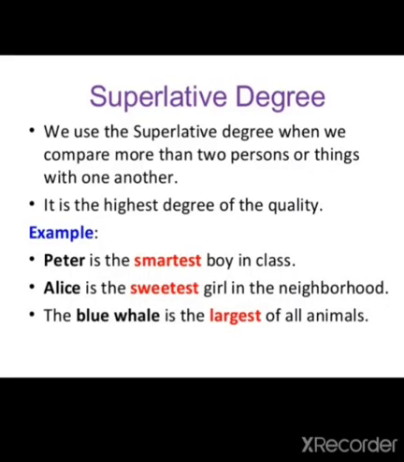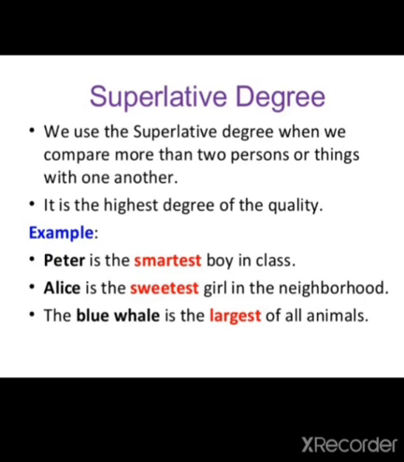Okay, now see, we use a superlative degree when we compare more than two persons or things with one another. ठीक है ना. मैंने आपको पहले भी बताया था, when more than two things are compared, that time we have to use superlative degree. For example, you can see here, it is the highest degree of the quality. Like इसमें क्या, ये highest degree होती है quality की. Like you are going to describe that thing as the best thing.